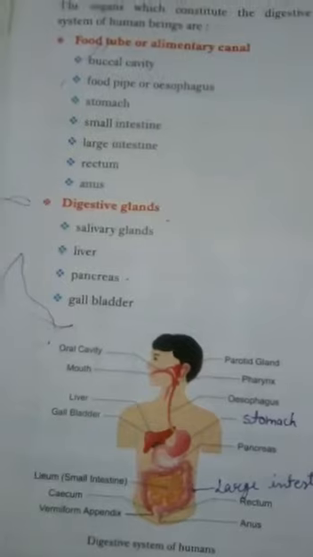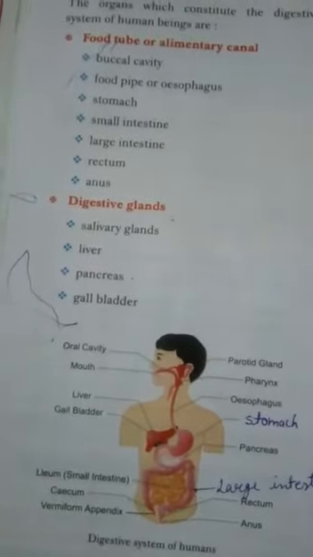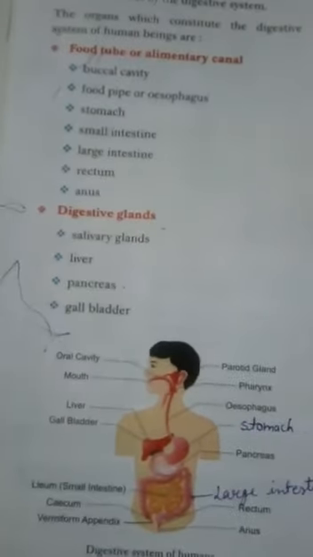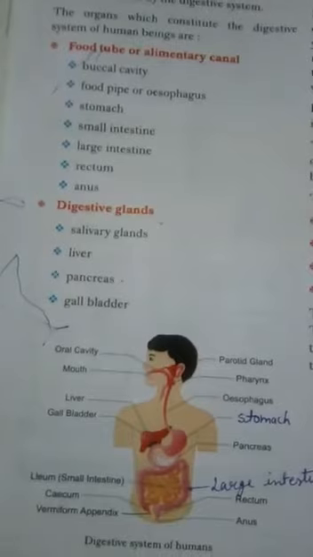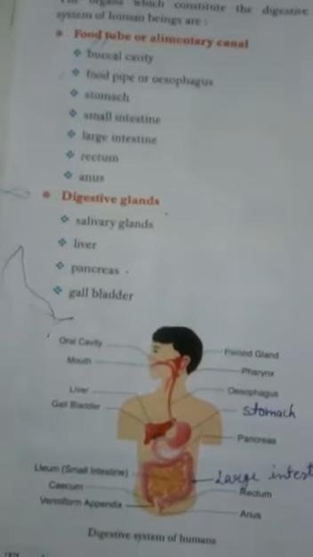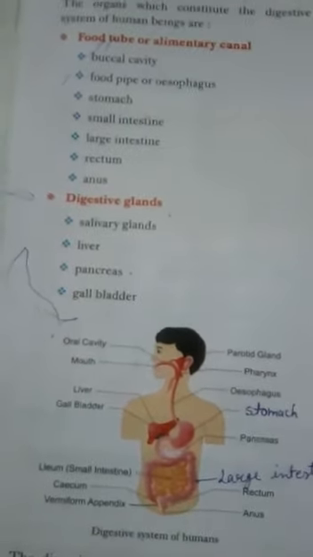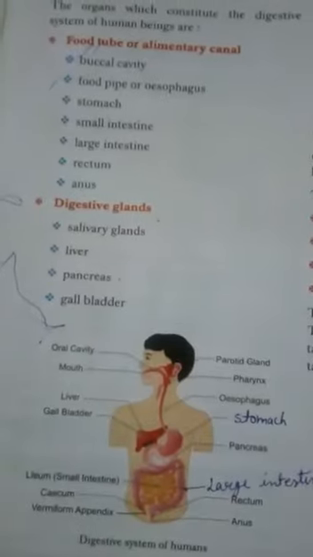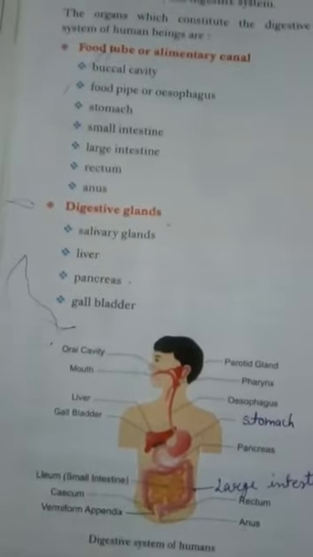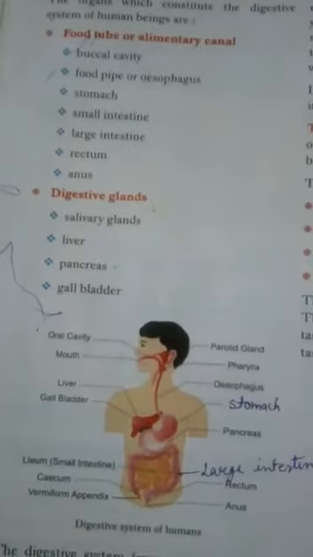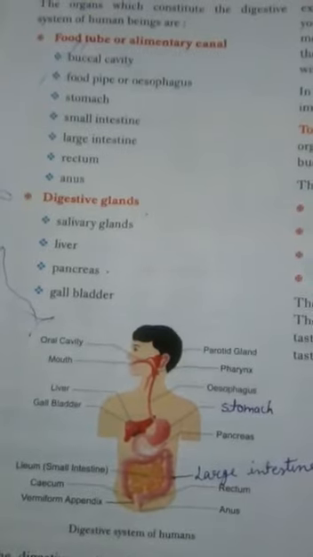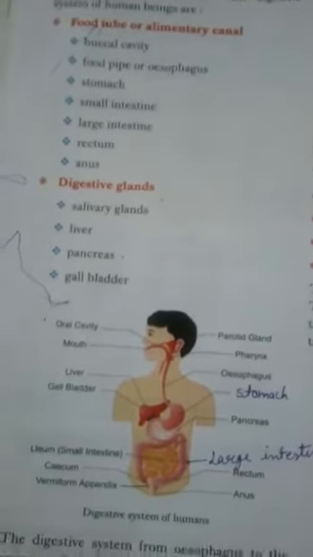And tongue is a muscular organ which is attached at the back of the floor of the buccal cavity and helps in mixing saliva with food and swallowing of the food, and because it has the taste buds, it detects the taste of the food and helps in speaking.